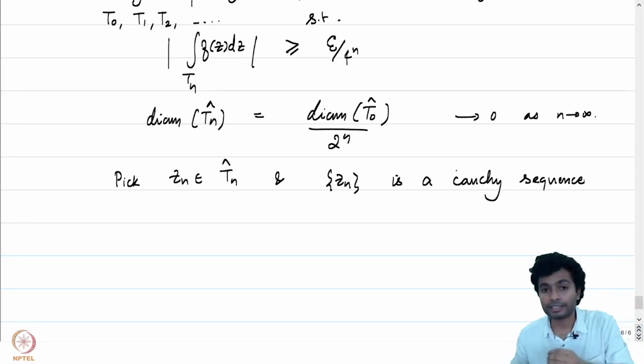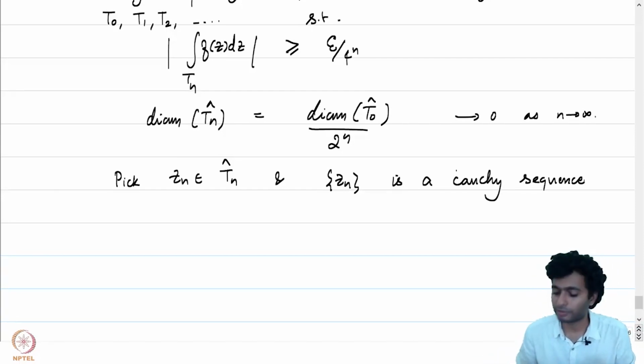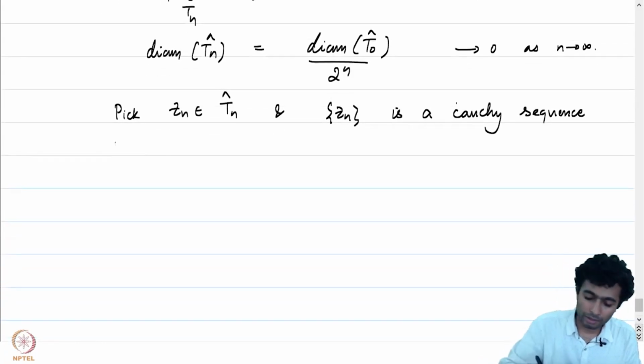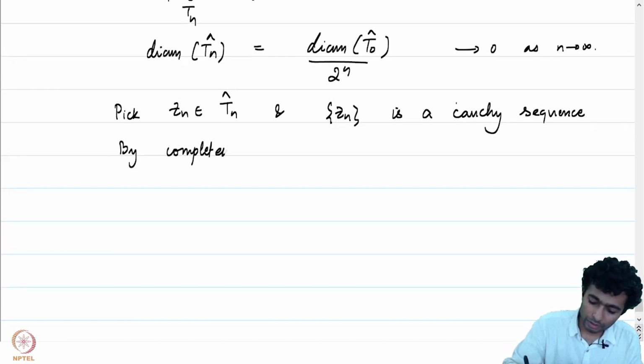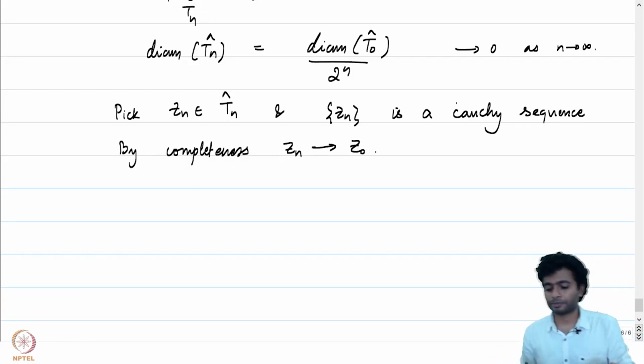So it's a decreasing sequence of sets, and therefore this is certainly a Cauchy sequence which has a limit because of completeness of omega. By completeness, Zn converges to some point, let's call it Z0.